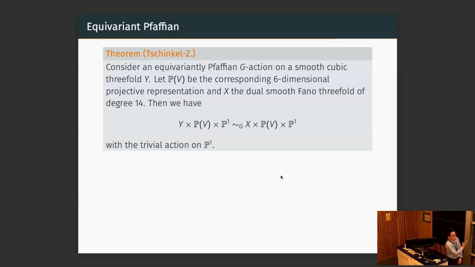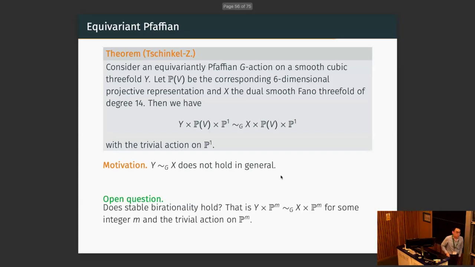We have this G-birationality between Y times PV times P1 and X times PV times P1, with trivial action on P1. So we call this twisted stable birationality, but one of the motivations is that without these factors of projective spaces, the G-birationality will not hold in general. And I will show you an example where it fails.